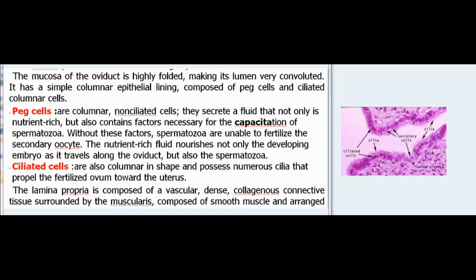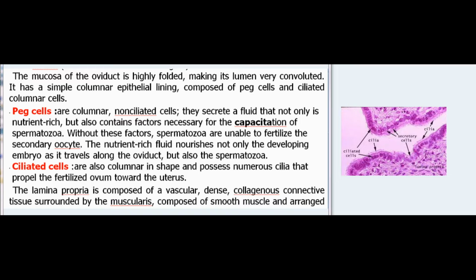It has a simple columnar epithelial lining, composed of peg cells and ciliated columnar cells. Peg cells are columnar, non-ciliated cells. They secrete a fluid that not only is nutrient-rich, but also contains factors necessary for the capacitation of spermatozoa. Without these factors, spermatozoa are unable to fertilize the secondary oocyte. The nutrient-rich fluid nourishes not only the developing embryo as it travels along the oviduct, but also the spermatozoa.